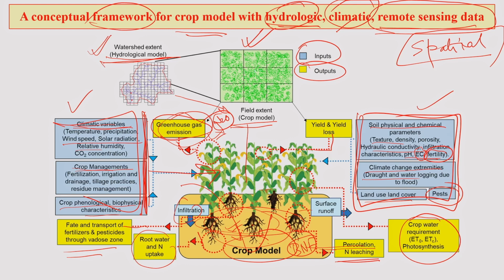Today we have very powerful computing systems. This is possible; probably 15-20 years back this would have been beyond our imagination, to integrate different models into another model. So, what is this going to give? Instead of running the crop model, hydrological, climate and remote sensing models all separately, which takes a lot of time, if you integrate them then in one run you will be getting the outputs, and the output can also come in a very representative manner.